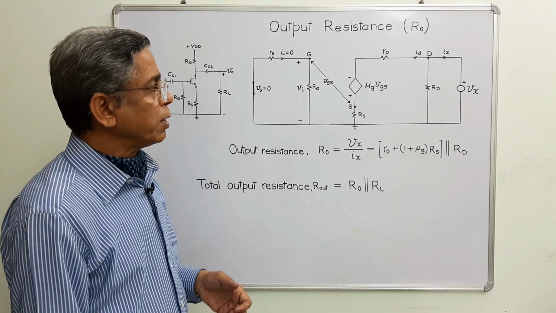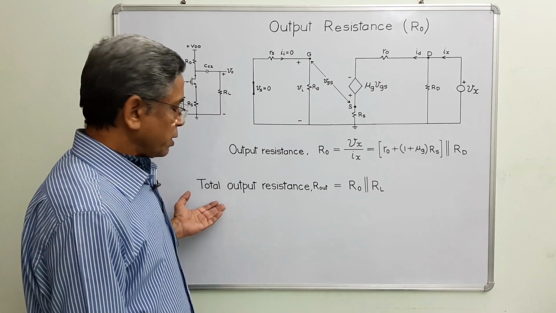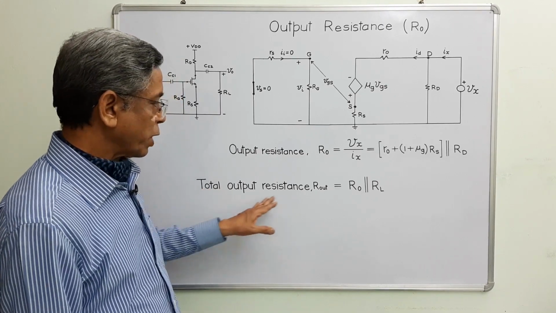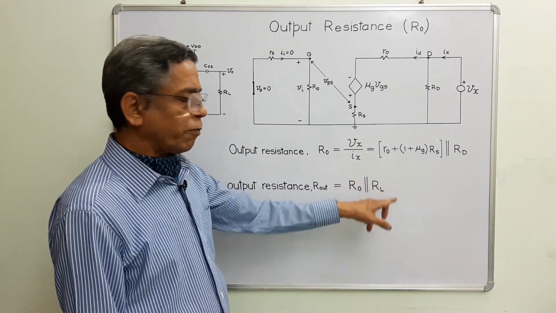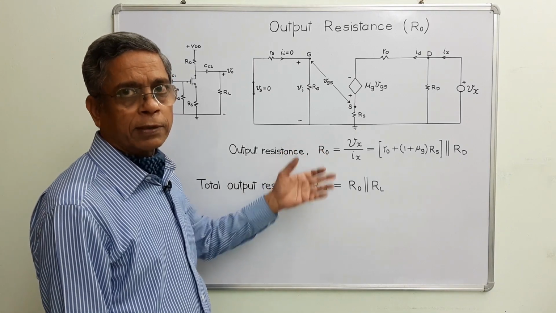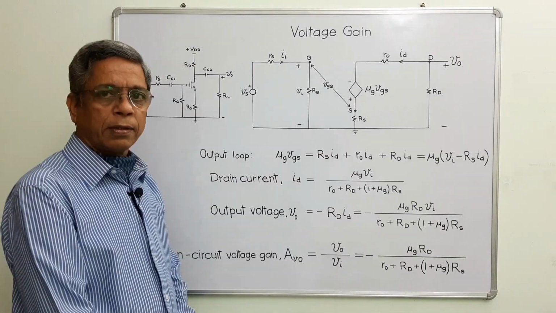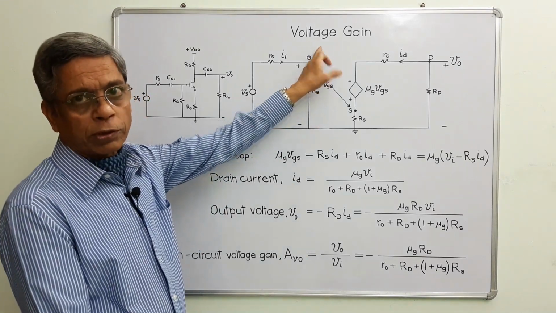Now we can include the load resistor also. In that way we can derive the expression for total output resistance, that includes RL also. So this is the final value of total output resistance R out of this common source amplifier. So let us derive the expression for voltage gain of common source amplifier.